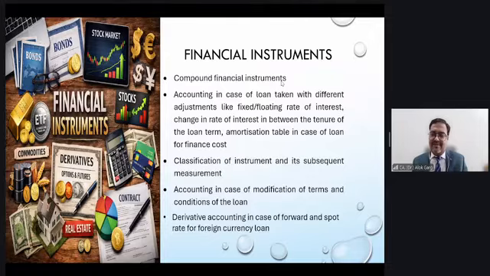The biggest cream lies in Ind AS 109. It talks about a lot of aspects. You always need to remember the 4 pillars of every accounting standard. What are these 4 pillars? RMPD: recognition, measurement, presentation, disclosure.